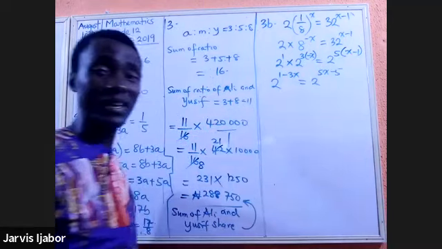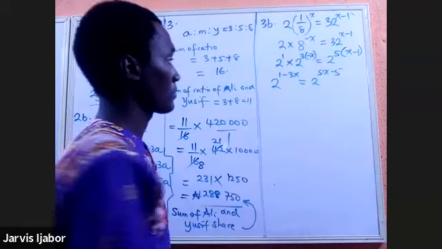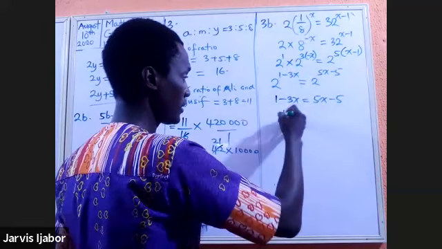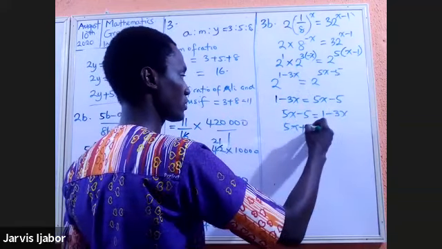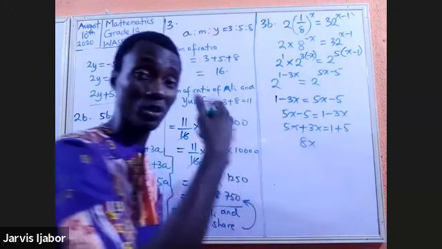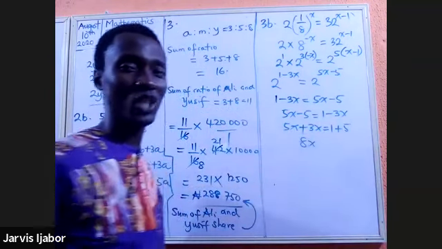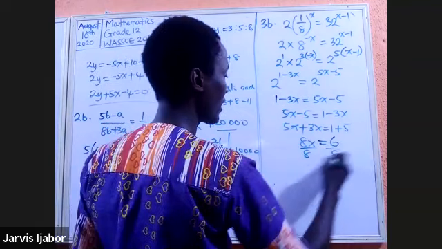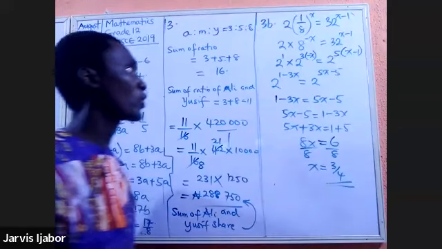The bases are the same, so I will put their index. Whenever the bases are the same, their indices must be the same. So what does that give me? 1 minus 3x is equal to 5x minus 5. I'm going to rewrite. So that will be 5x plus 3x is equal to 1 plus 5. 6x, sorry, 8x. That's the kind of mistake you can make because you're trying to solve fast. As you solve fast, you must have something that checks your answer, whether what you have done is right. And that will be equal to 6. Divide both sides by 8, and x will be equal to 3 over 4. All right, that's for question 3B.